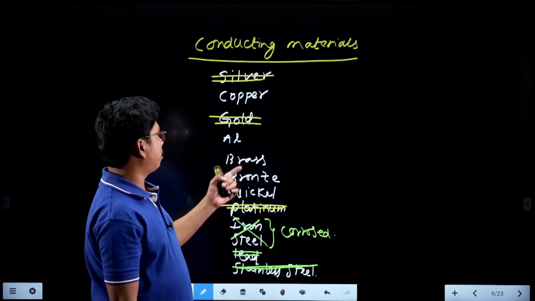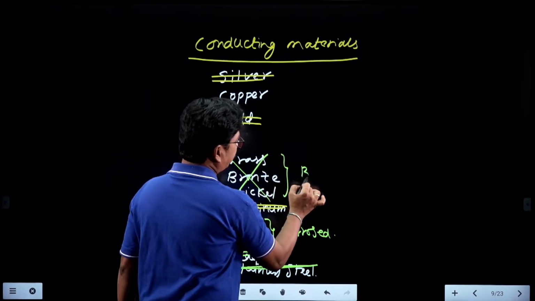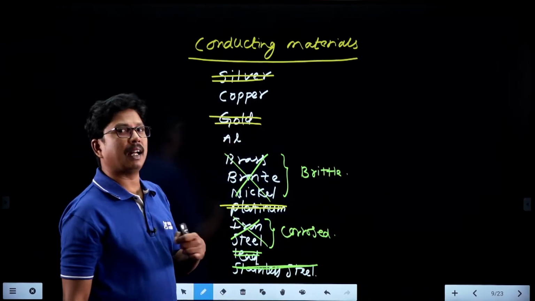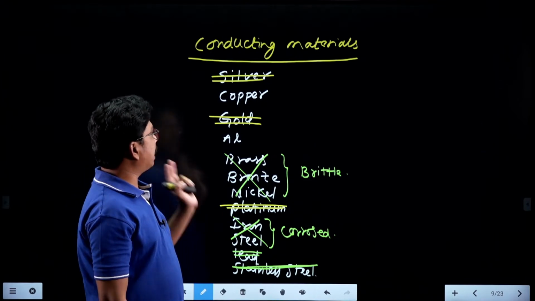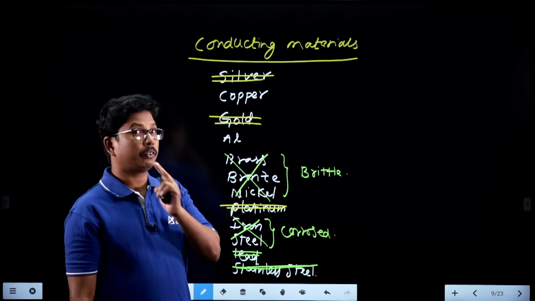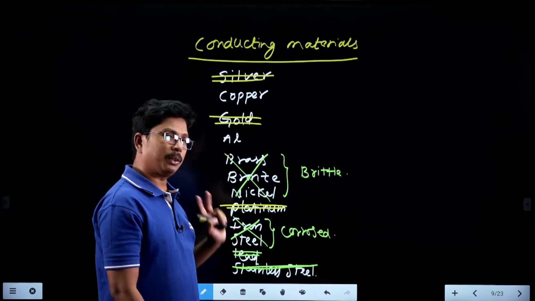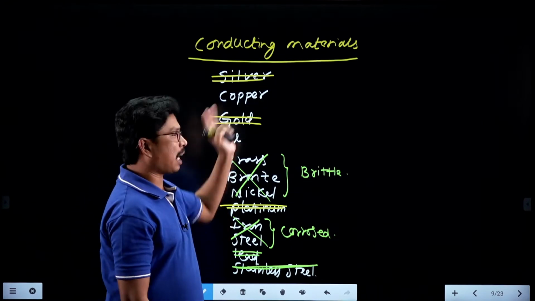And we have nickel, brass, bronze. They are highly brittle, so we can use them only in very small rated machines. And finally, there is a very big competition between copper and aluminum. Both win the race. We cannot use aluminum where copper is used, and we cannot use copper where aluminum is used. So we have to use copper.